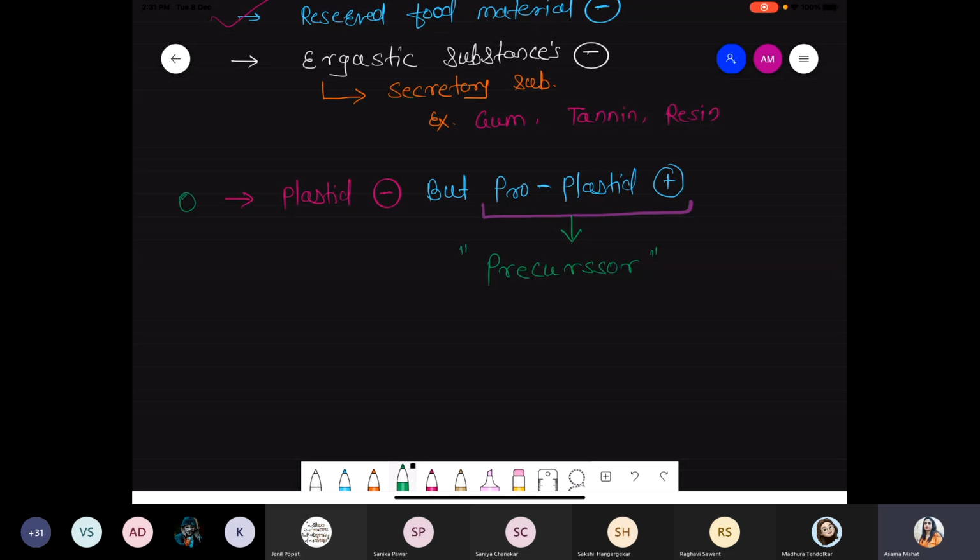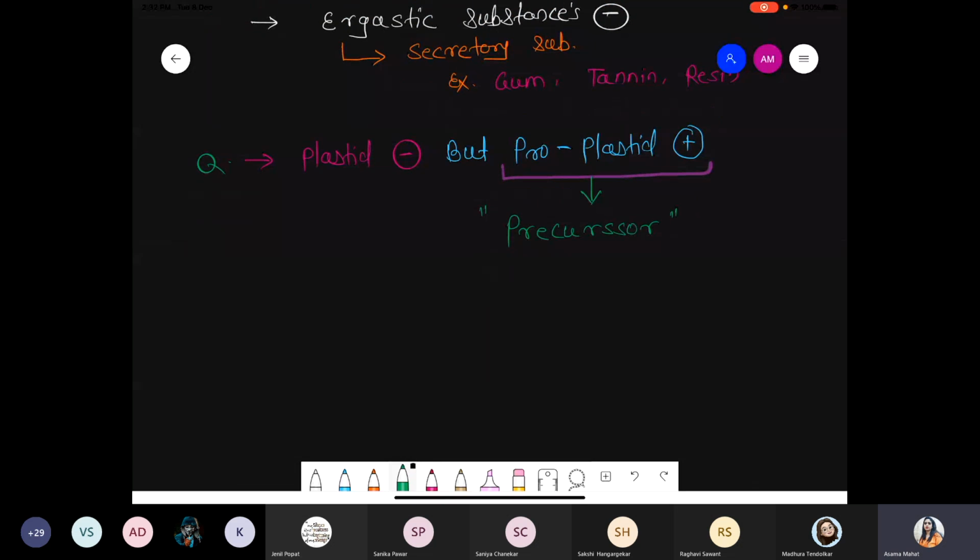So one question, definitely plastid mostly is present in mature cells, which are well developed, or when we talk about the permanent cells, plastid is present, like leucoplast, amyloplast. But when you are talking about the meristematic tissue, plastid absent, but their juvenile stage, their young stage, or the initial stage of the plastid, which is immature, which is the precursor stage, is called the proplastid. Proplastid is present in case of the meristem.